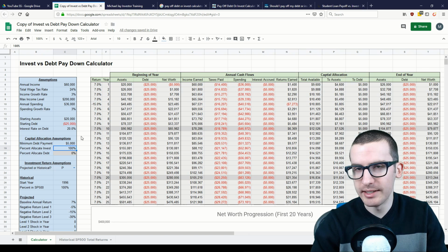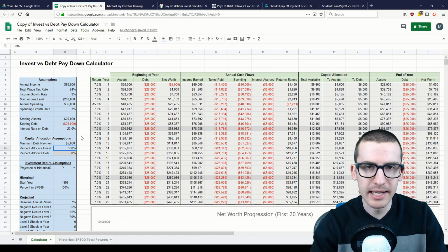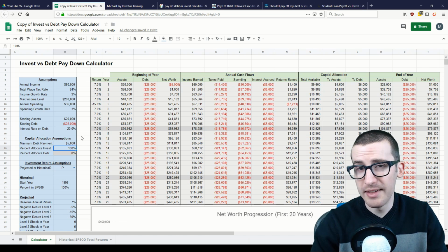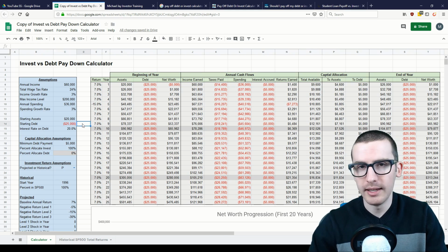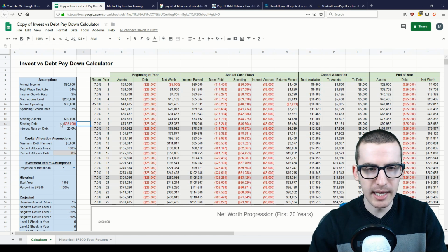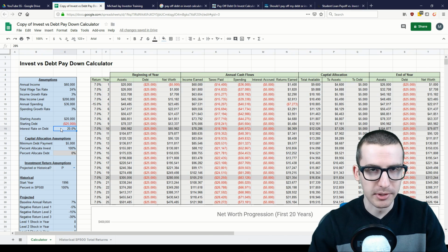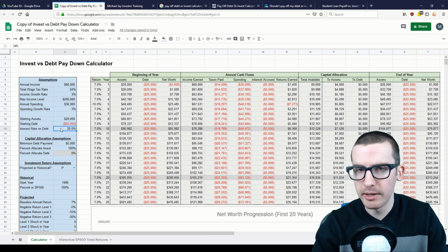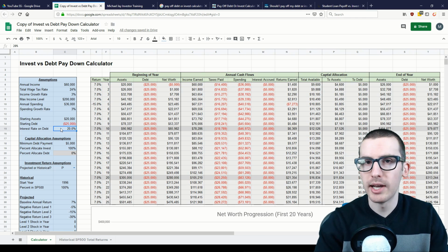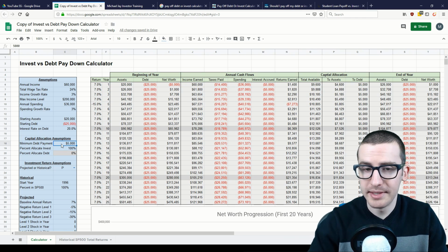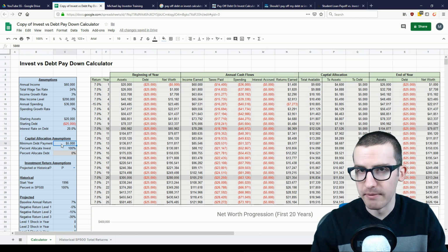However, now I want to take an example of a case where you should definitely pay down your debts first before you invest, and the impact that it can have on your net worth. In this case, we're keeping all the assumptions the same, except your starting debt is now lower at $25,000, but it's a high interest rate of 20%. This would, for example, be something like credit card debt that generally charges much higher rates of interest. In addition, with this, the minimum debt payment is now higher at $5,000.